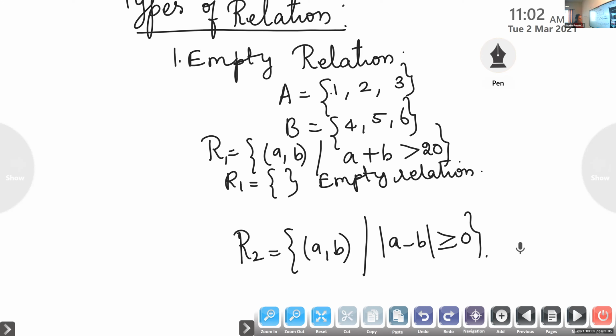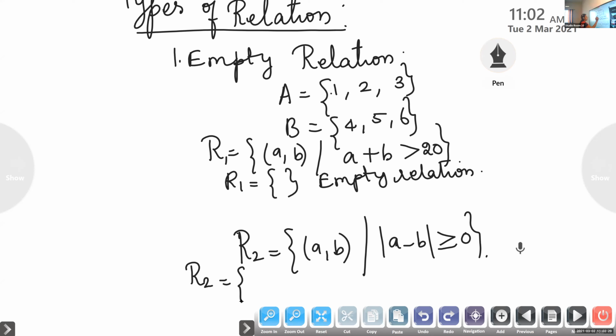When you subtract, you are taking only the value. You are taking only the magnitude. You are not bothered about the sign. So, the set of all ordered pairs (A, B) where modulus of A minus B is greater than 0. Look here, which elements will you get?